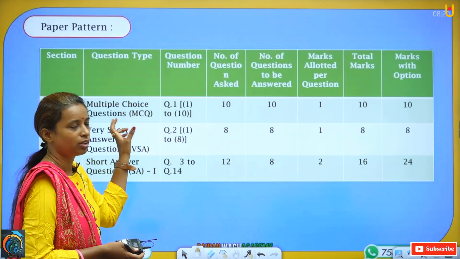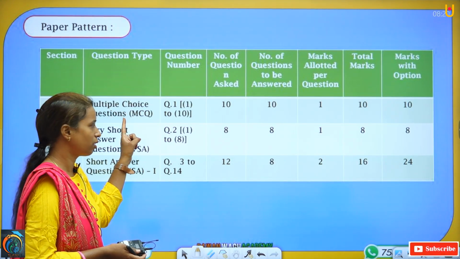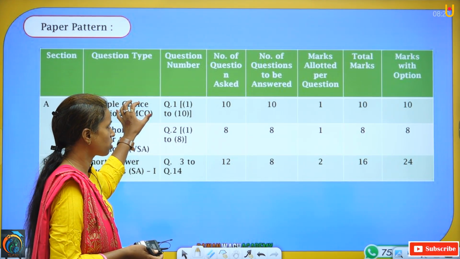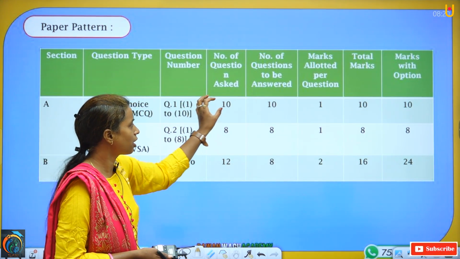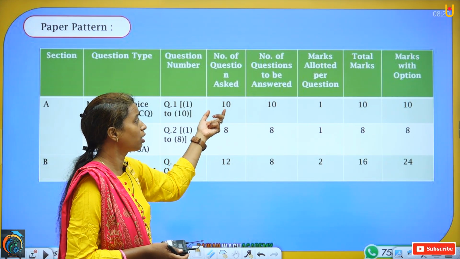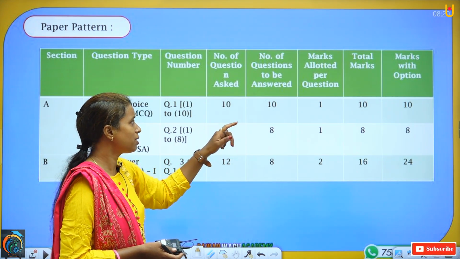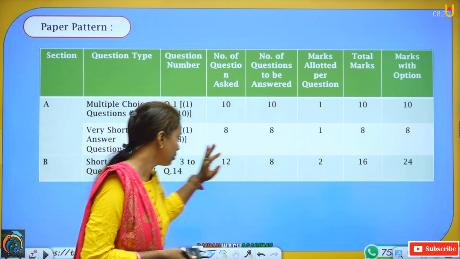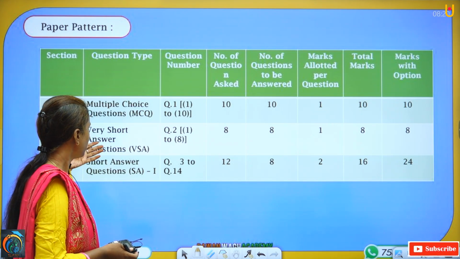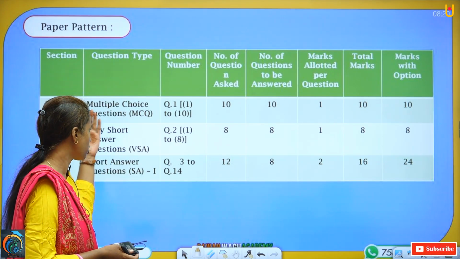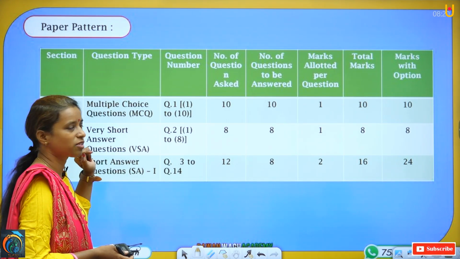The number of questions is 10, and for each question there will be 1 mark. That means 10 questions for 10 marks. Now again in section A, first we have seen multiple choice questions, second will be very short answer questions.